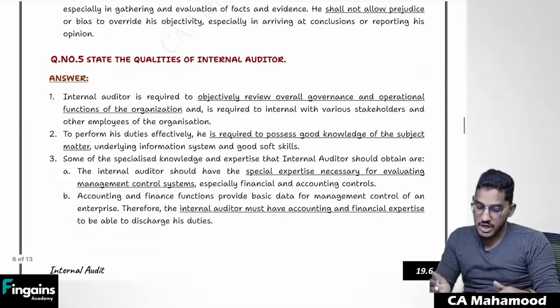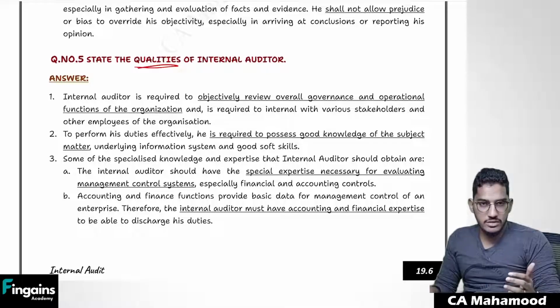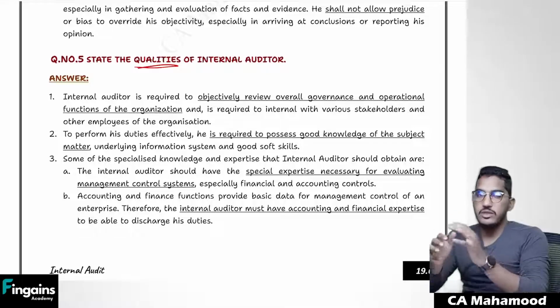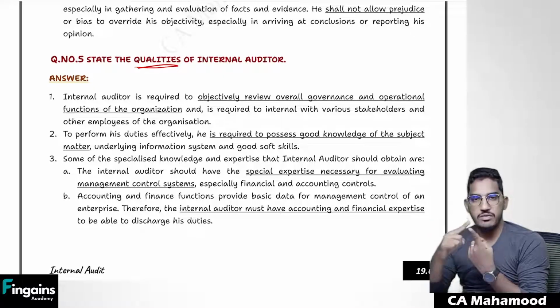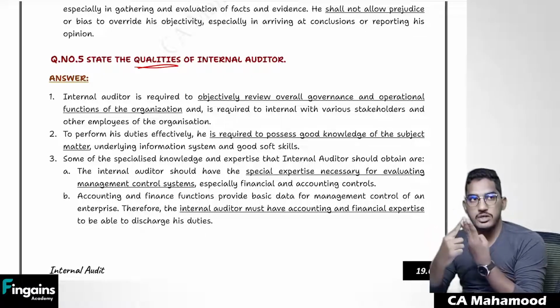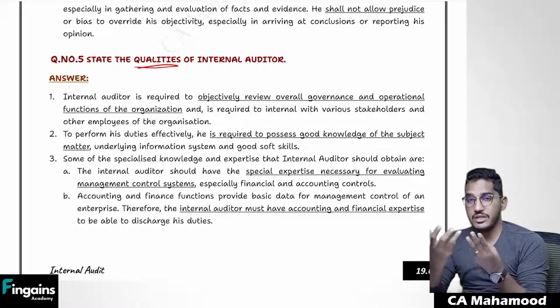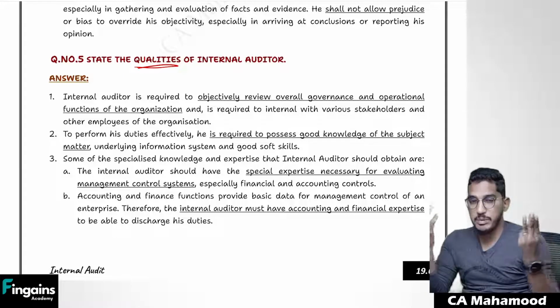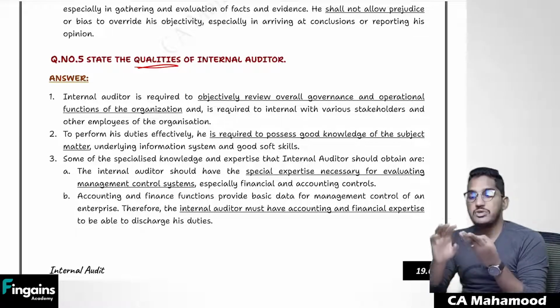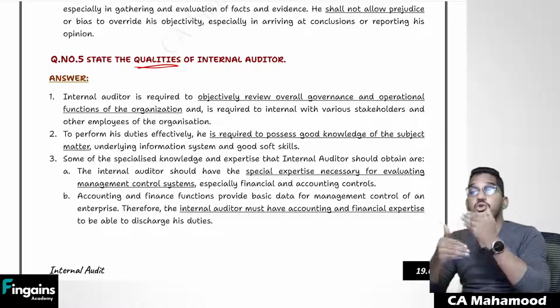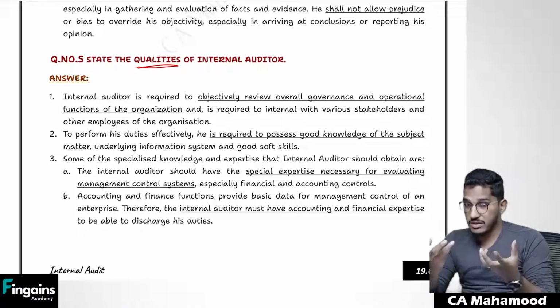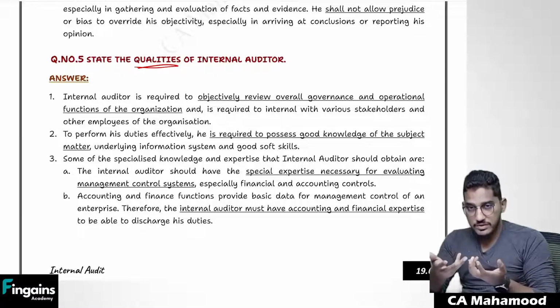Clear? Next. What should be the qualities of an internal auditor? If you want to become a good internal auditor, what kind of qualities should you possess? Number one, we should have good knowledge of accounting. We should have good knowledge of laws and regulations. We should have good knowledge of communication. Since as an internal auditor, we are required to communicate with so many people, you should have good communication skills. You should have good knowledge about the management policies. You should have knowledge of the client's business. You should know how the internal control systems work. You should have proper drafting skills, because you have to prepare reports and all.